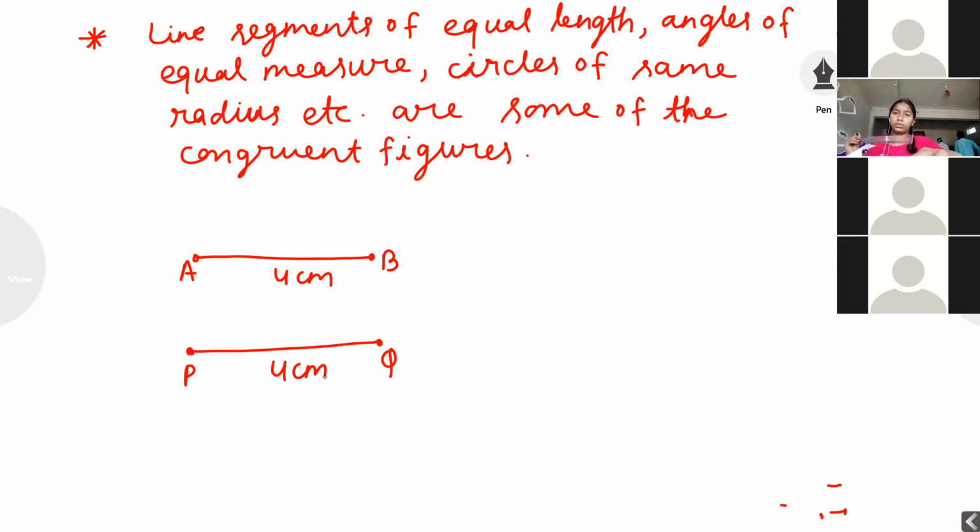Both line segments are congruent because both are line segments and the size is also 4 centimeter. Angle O